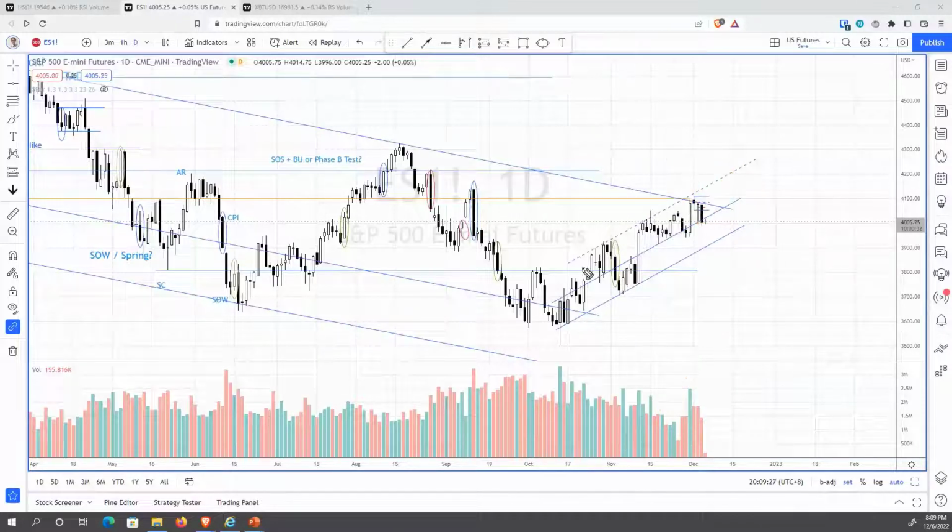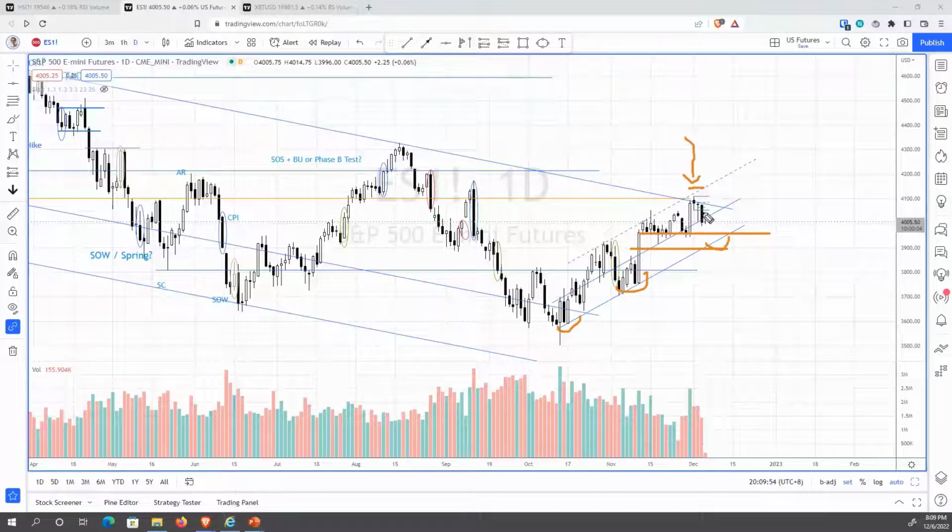So if we short yesterday at the close of the bar, or even now, then the stop loss will be above 4100, so definitely above this bar. So that will be the trade setup for swing trading to the downside. So what's the first target? First target is definitely this demand line. Okay, so there's the demand line of the up channel. That should be somewhere around 39 to about 39.50.